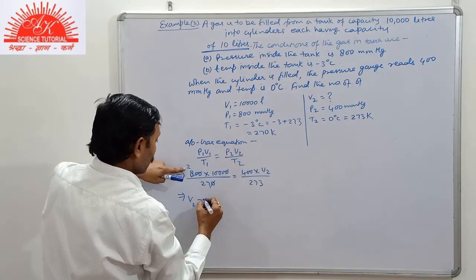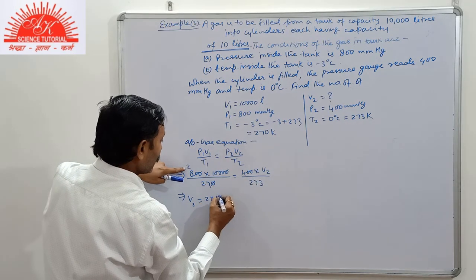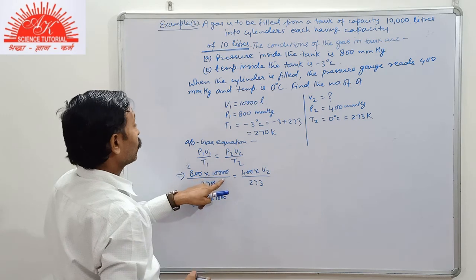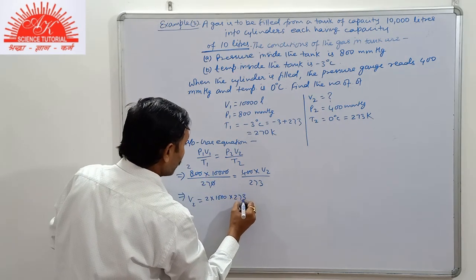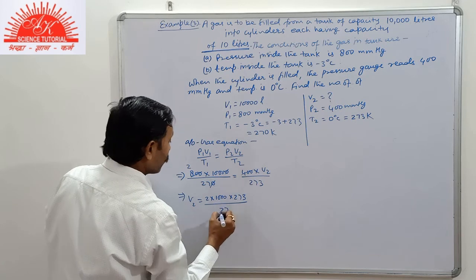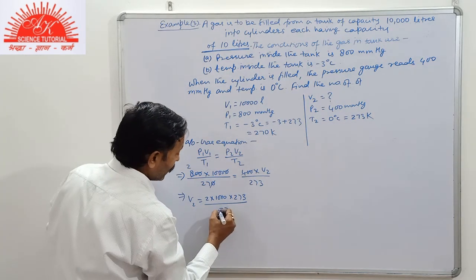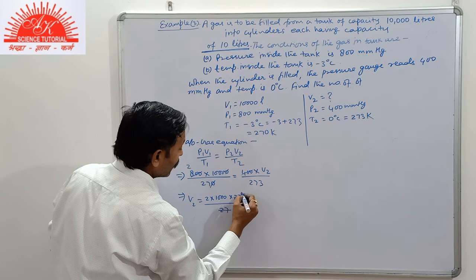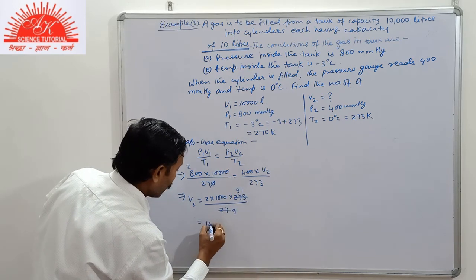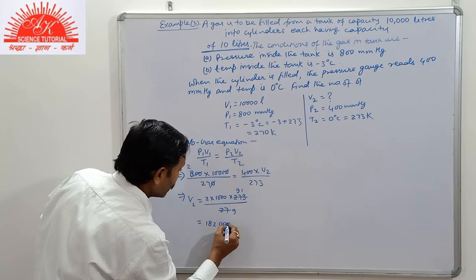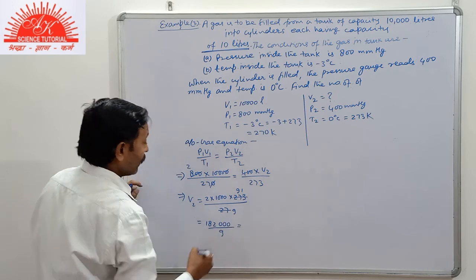Now it is 2 into 1000 into 273 divided by 27. Now 3, 9 times 3 is 27, it is 91. It is now 182 upon 30 divided by 9.